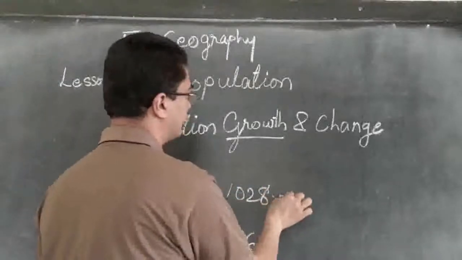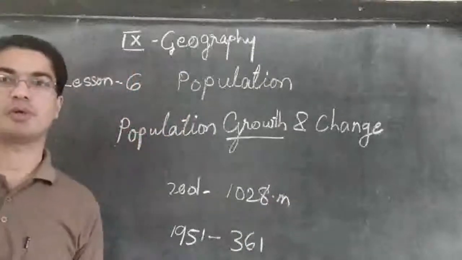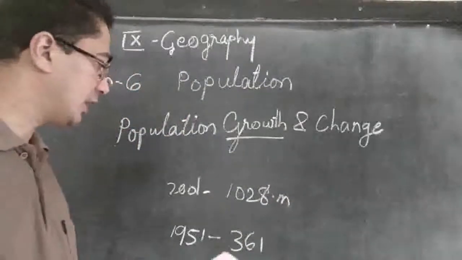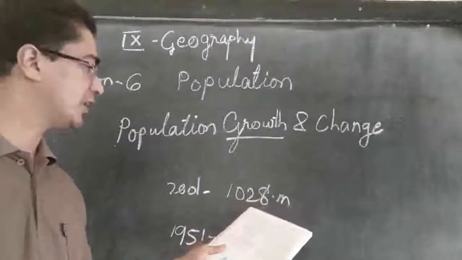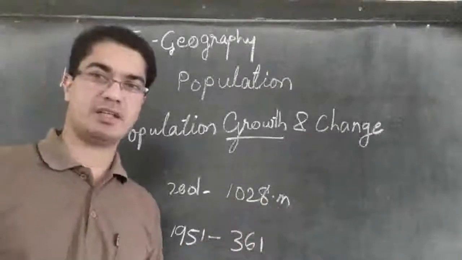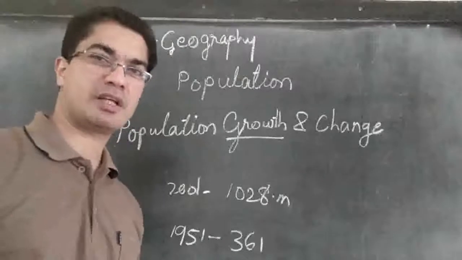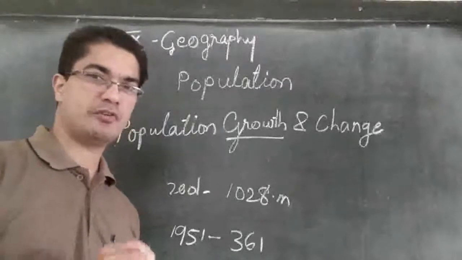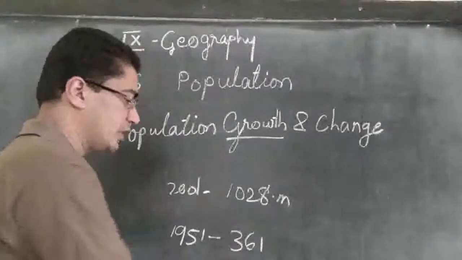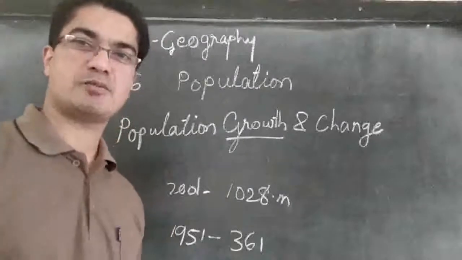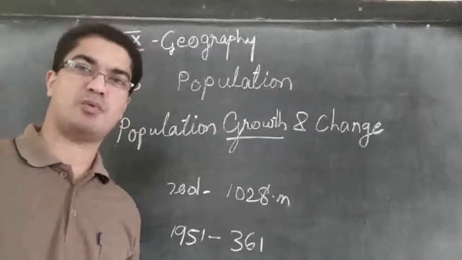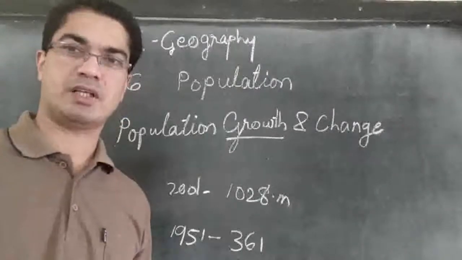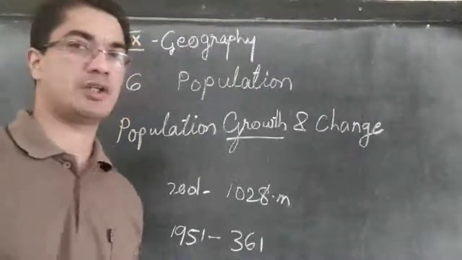So the population increased from 361 to 1028 million. See the increase of the population. Within 50 years, it became more than 3 times higher. So the population growth was very fast in India during the last 50 years.